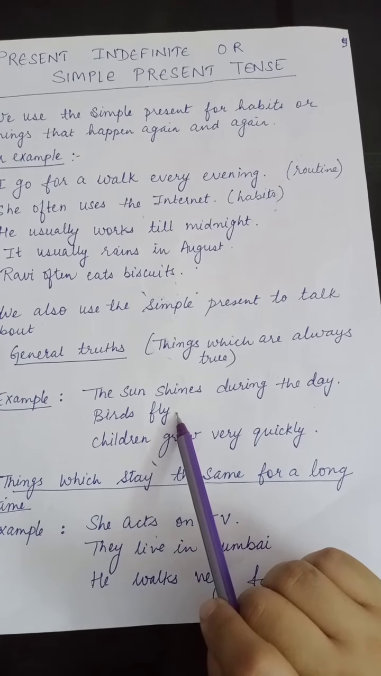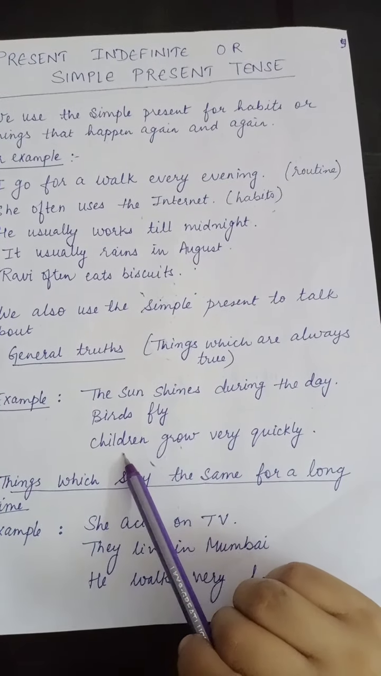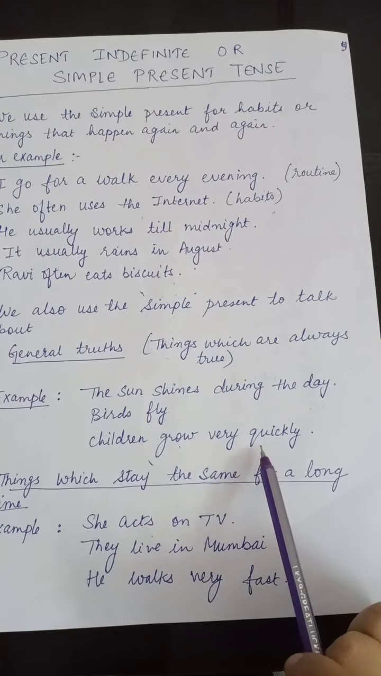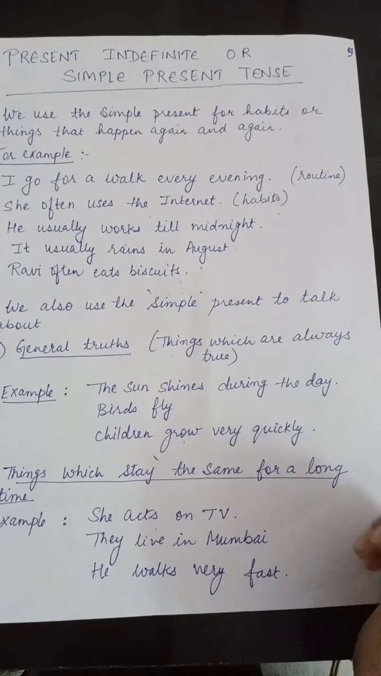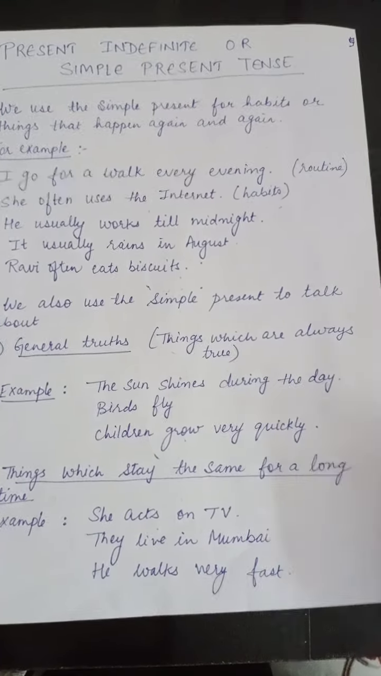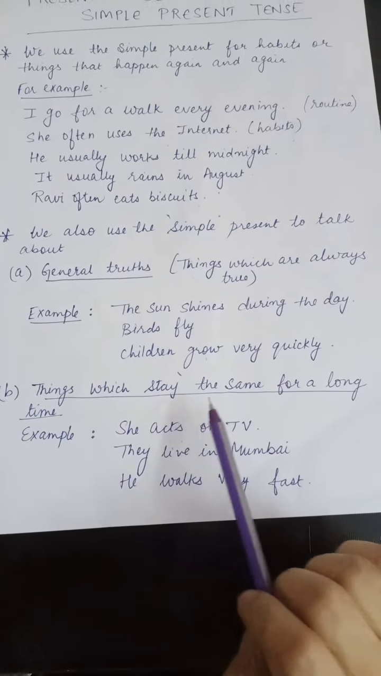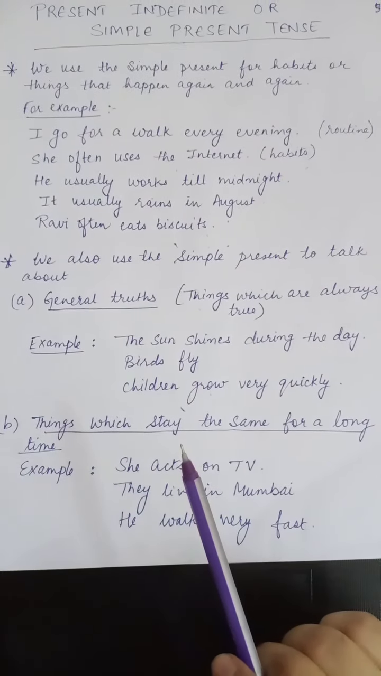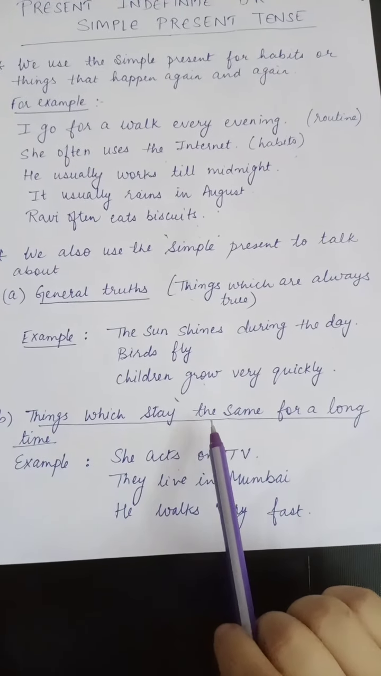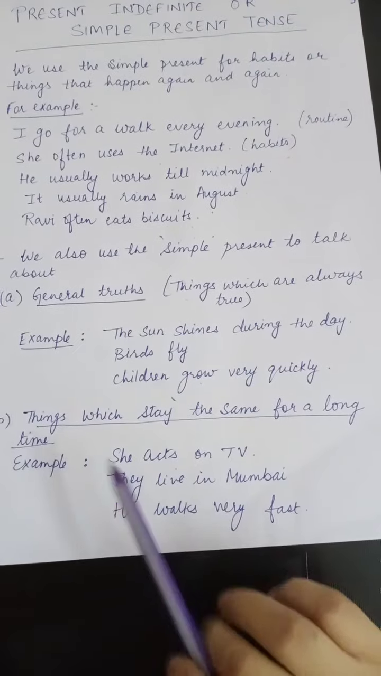Birds fly. Children grow very quickly. That is also a universal truth or general truth, that children grow very quickly. Second, things which stay the same for a long time. So we use simple present tense for things which stay the same for a long period of time.